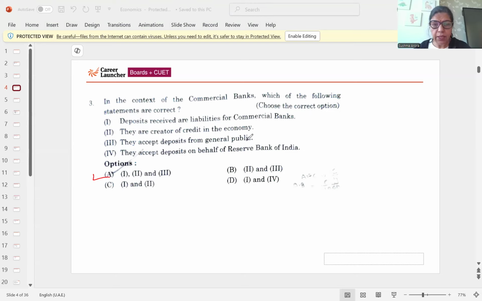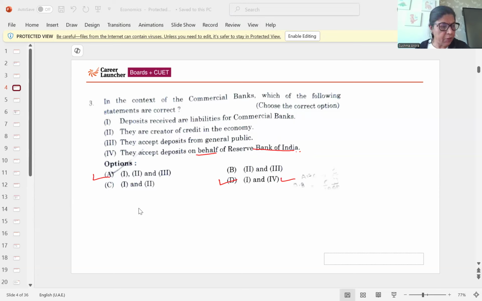Yes, they are the creator. Then they accept deposits from the general public. And when we discuss first and fourth, deposits received are liabilities for commercial bank and they work on behalf of Reserve Bank of India. So this is the correct option.